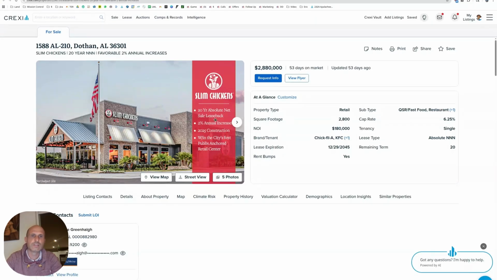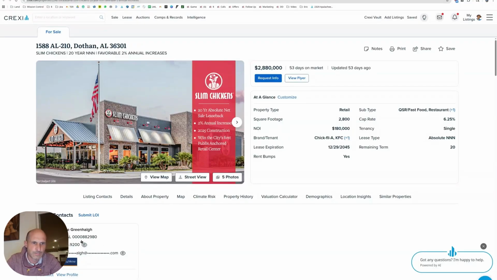It's absolute sale leaseback. Okay, so the guys bought it and they figured it out and they're doing a leaseback. So we could probably go look up how much they paid for the property or whatever this was before it turned into Slim Chickens. Let's see if we can look this one up. This one's Alabama instead of Texas, where it's easier to look up previous transactions. $180,000 a year, 6.25 cap. So they're shooting for the moon price wise. They'd probably take their time on selling it, trying to get the best price.